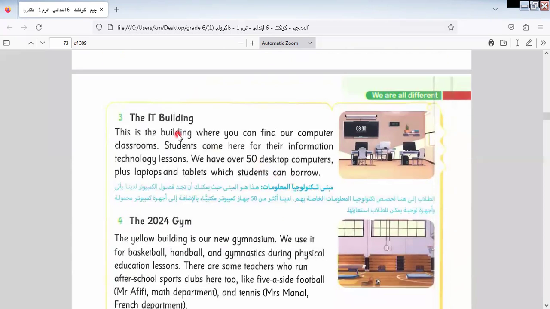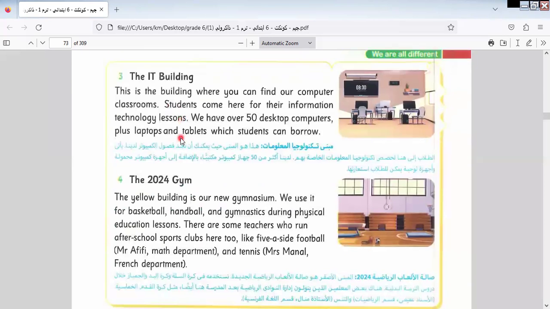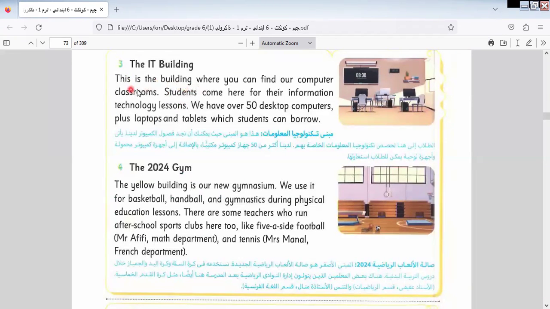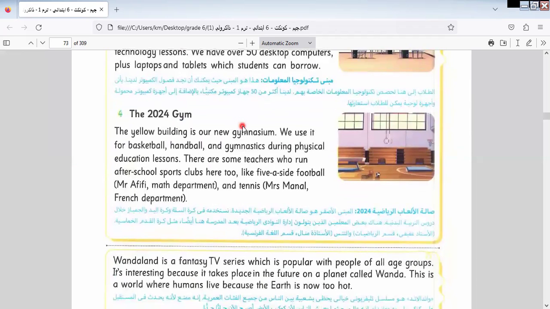Let's go to this building and know what this building is for. This is the building where you can find our computer classrooms. Students come here for their information technology lessons. We have over 50 desktop computers plus laptops and tablets, which students can borrow.